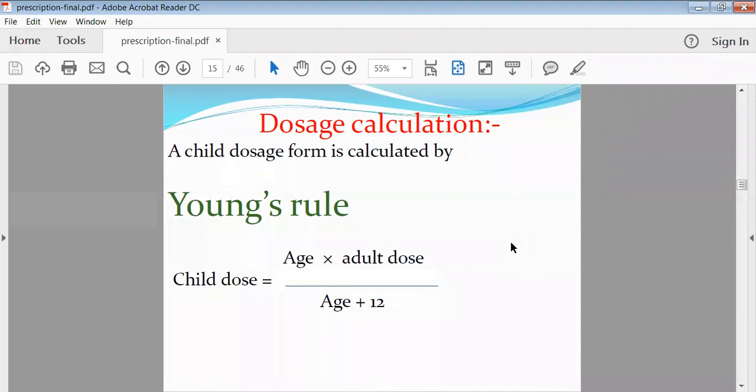This is just an example I have shown, called Young's rule or Young's formula for the calculation of the child dose. To calculate the child dose, there is a requirement of the age of that child. Then the adult dose of that drug, which is already known for each and every drug, is put in. Then he will take the age of the patient plus 12, and then he will get the exact quantity of the drug required for the child. This is just one formula as an example I have shown here.